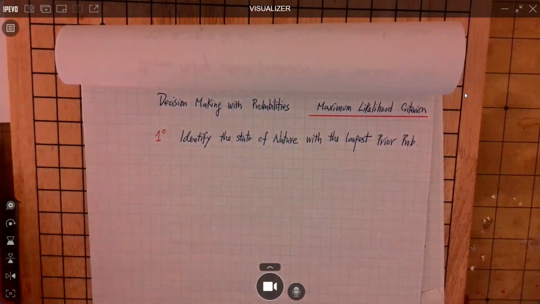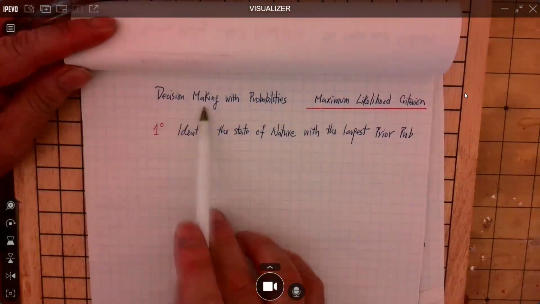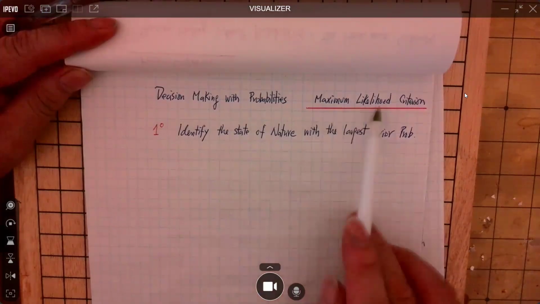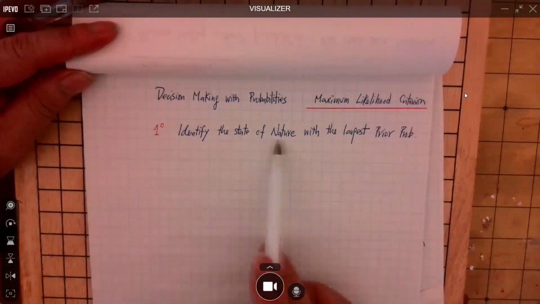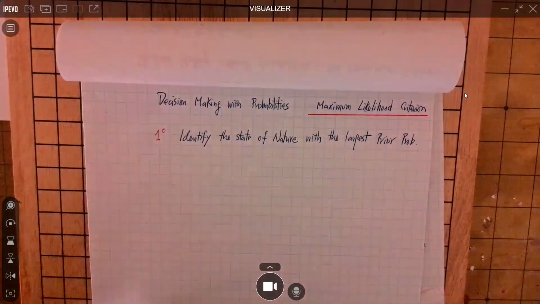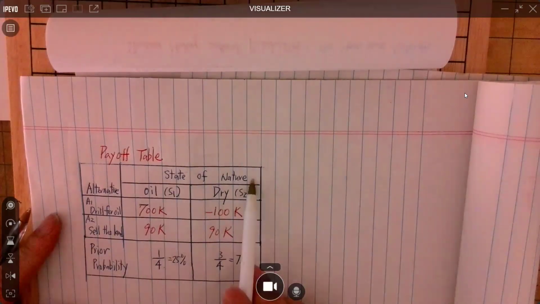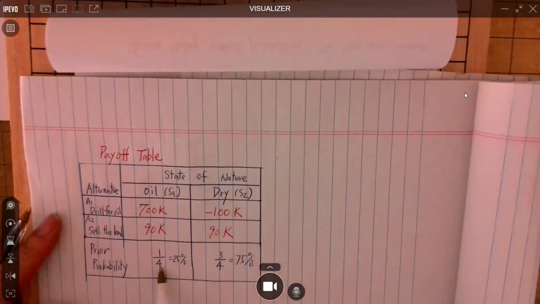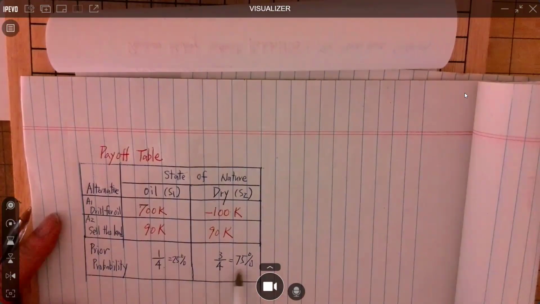Next one, we talk about the third criterion. That is decision making with probability. Maximum likelihood criterion. First step, we identify the state of nature with the largest prior probability. So let's look at the table. In this table, we have two states of nature. Find oil is 25% chance. Underground is dry is 75% chance. You compare these two. 75% chance is larger than 25% chance. So this one is more likely to happen.